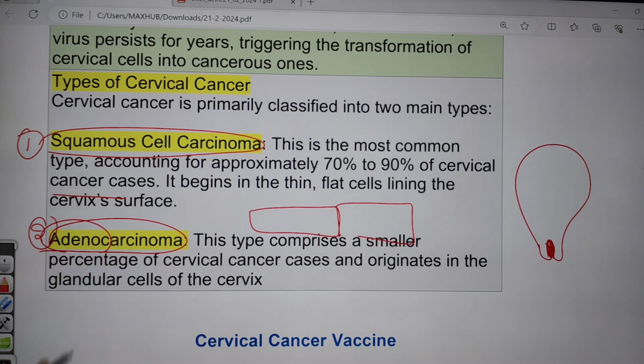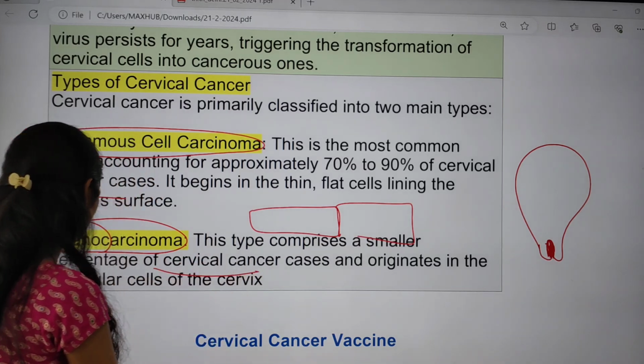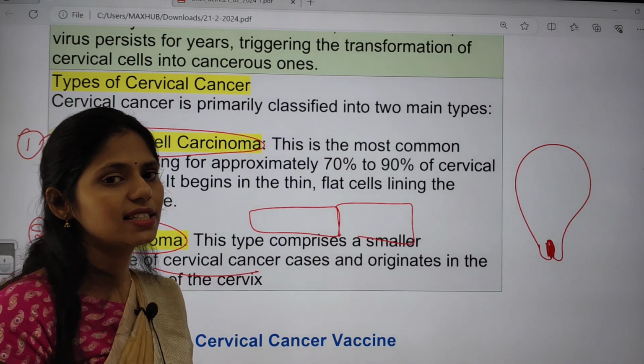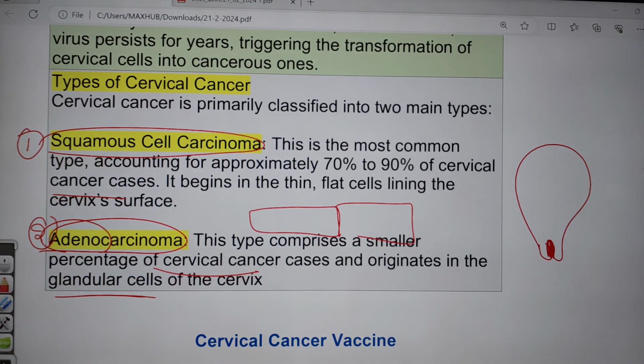The next one is adenocarcinoma. It comprises a smaller percentage of cervical cancers. They originate in the glandular cells. So it is not the lining, but inside the cells that they go for uncontrolled cell division. This is called adenocarcinoma.